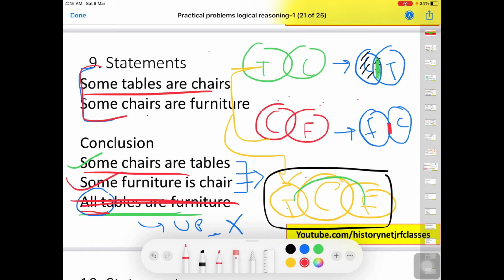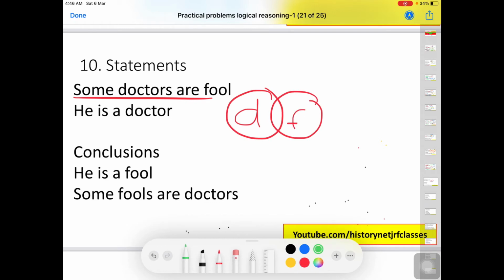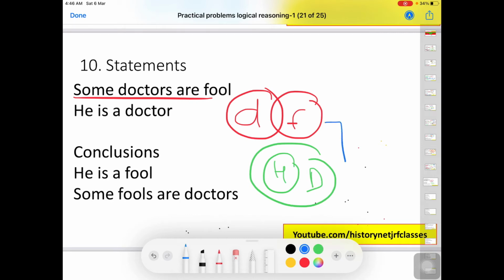Okay, next we have some doctors are fools. So here we have doctor, then fool, some, and another one is he is a doctor. So this one is a universal truth. Now what is common between them? D, right? So here we have D, then we have H, and then D shares some portion with fool, F.